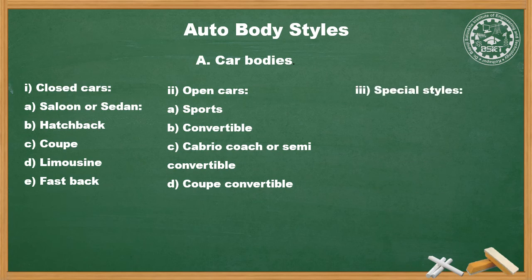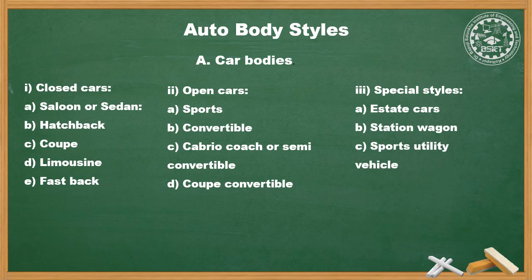And the third is the special styles. These are designed, or required, as per your loads and as per your conditions. The first is state cars. State cars are to carry different types of loads. Station wagon, again a station wagon car. And third, sports utility vehicles, that is SUVs. So these are the different types of car bodies.